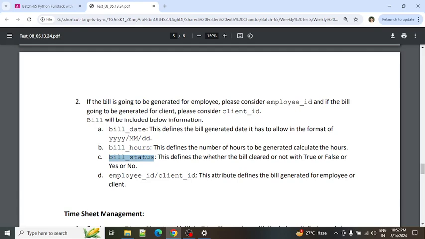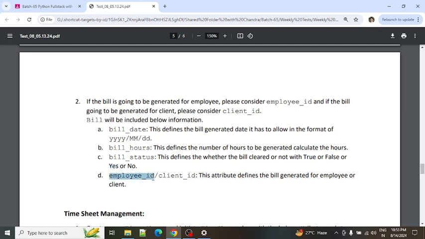The bill status: whether the bill is paid or not. If it is paid, you can mention it either as a boolean value, where true means paid, or as a string value, yes or no. If you don't want to go with a boolean, you just make it the string yes. So this is what the bill information contains.